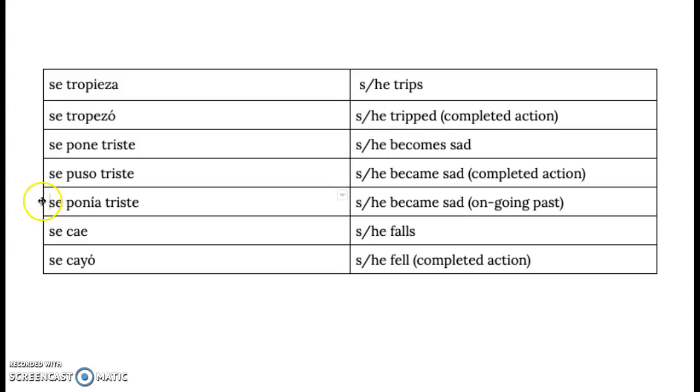And the last one is se ponía triste. She or he became sad, ongoing past.